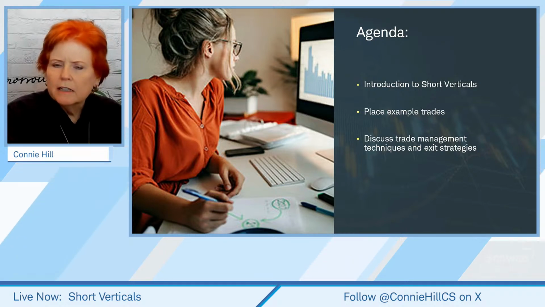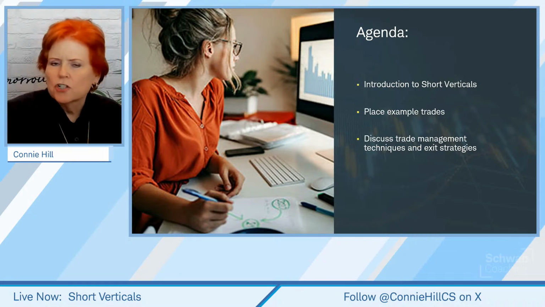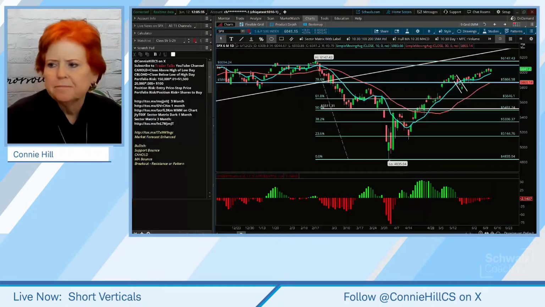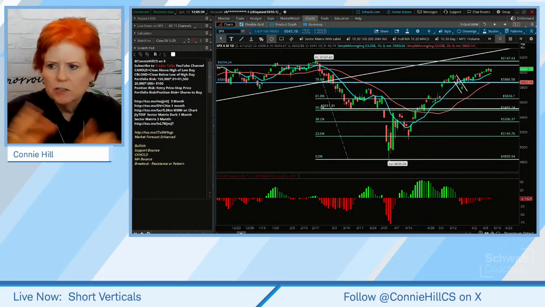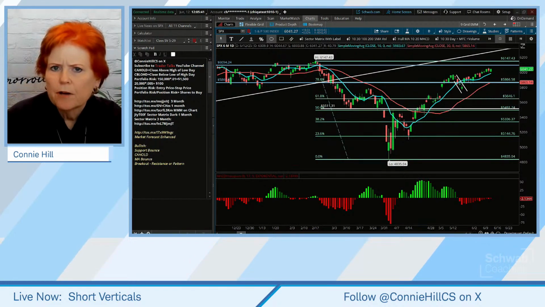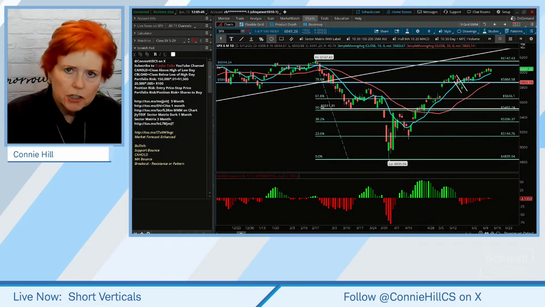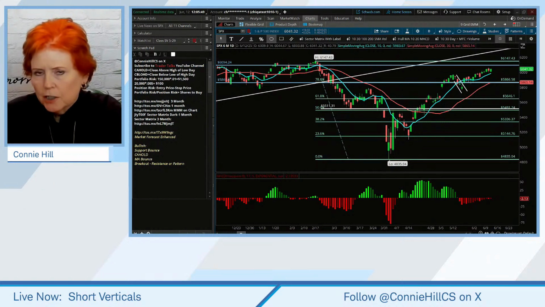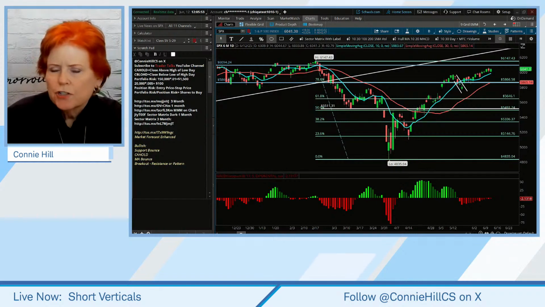Says Greg. Well, hopefully we'll just touch on the elements that really make a difference as far as short verticals go. Let's take a quick look at our market, because we want to have that frame of reference. We're not going to spend a lot of time here on your market posture, okay? But you do want to know, are you feeling a little bit more bearish? Are you feeling a little bit more neutral? Feeling a little bit more bullish? Because that will make a difference in what strategies you pursue.